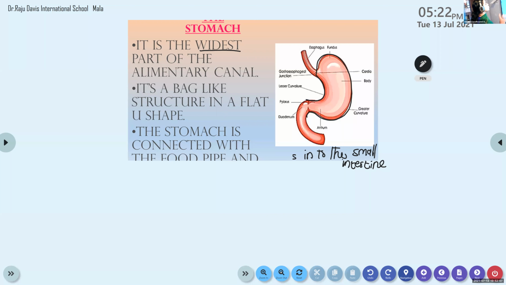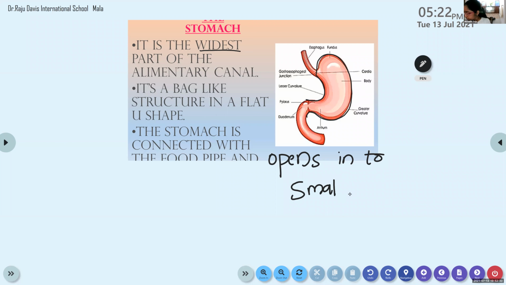So our stomach is the widest part of the alimentary canal. It's a bag-like structure in a flat U shape. The stomach is connected with the food pipe and it opens into where? Into the small intestine. Right, it opens into the small intestine.